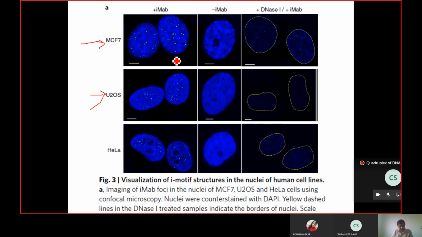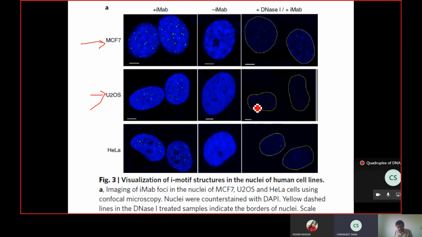So to rule out that possibility, the scientists applied DNase into the cell. What will DNase do? It will cut up the nuclear DNA. The cell will die, obviously, at a later time point, but at this time point when the cell is not dead, you add DNase that will chew up the DNA. So all these quadruplexes, that is the iDNA that has been formed, also are gone with the regular DNA, correct or not?